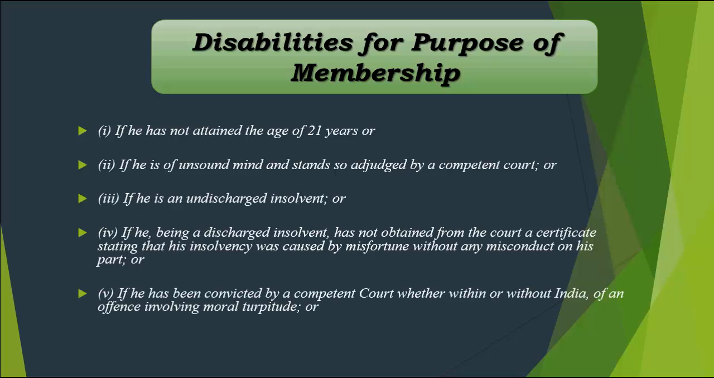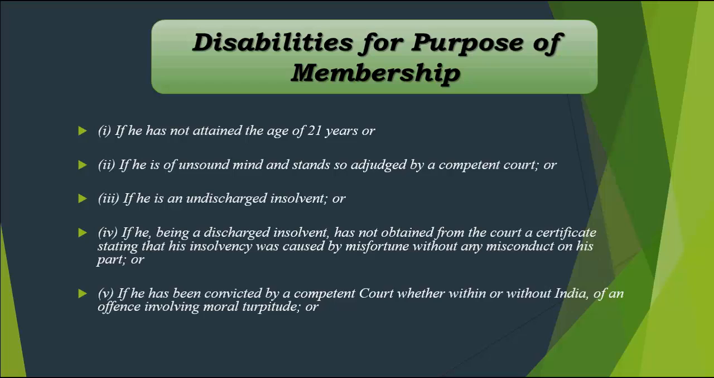Now the last one, if he has been convicted by a competent court, whether within or without India, of any offence involving moral turpitude, right? That means if you have entered into any offence that involved moral turpitude, that means you were immoral. You were alleged to be immoral with your actions, and that is why you were punished. That can be done in India, that can be done outside India. Any competent court, if they have said that you are convicted of an offence which involved moral turpitude, where you compromised your morale over there.